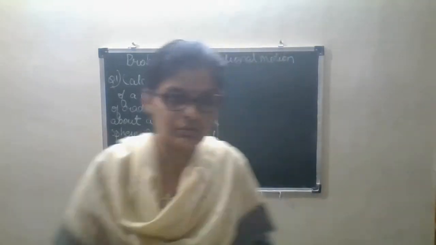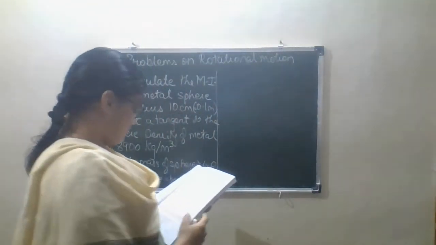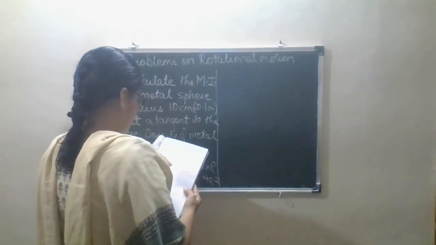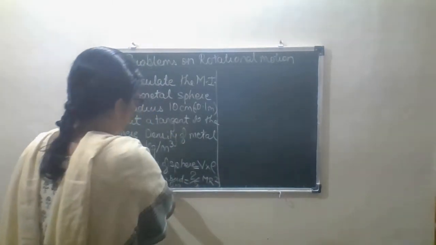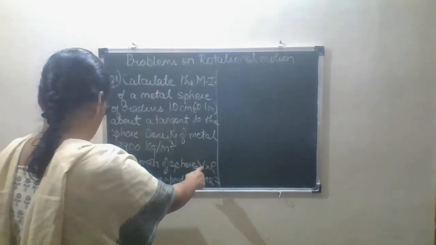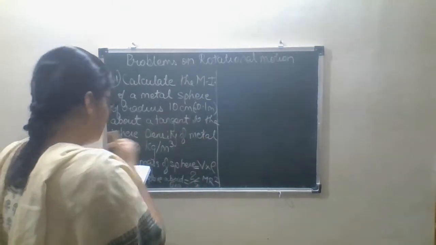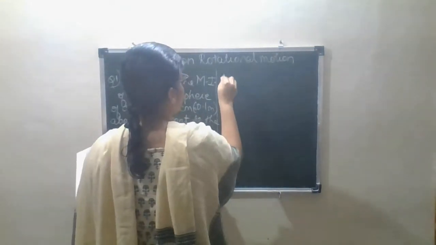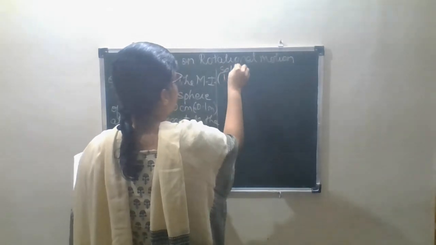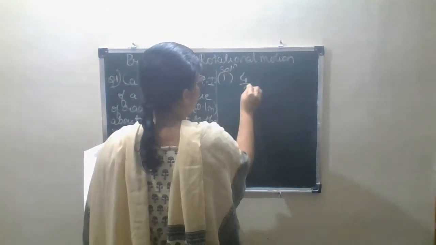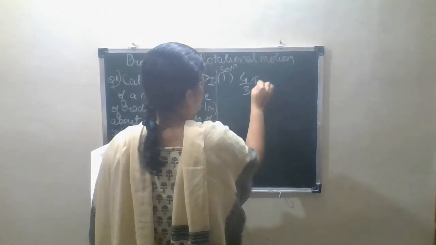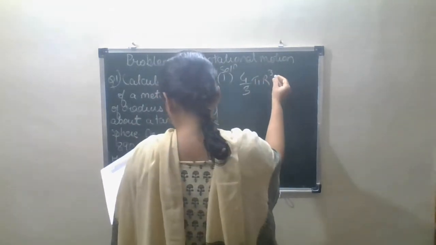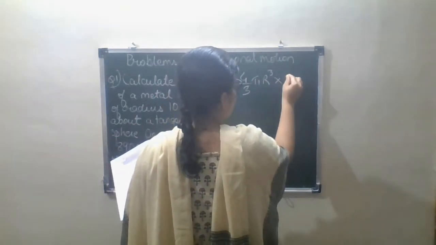Okay, so let us solve it fast. Mass of the sphere: the equation is already written over here, so I am not going to waste time writing it. I will directly write the first step, 4 by 3 pi r cube into rho. What is the value of rho?